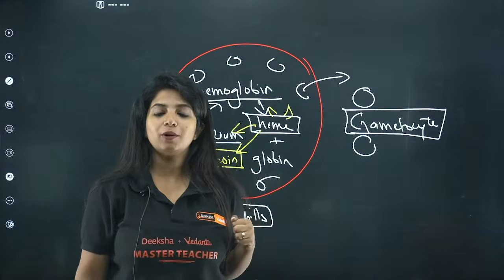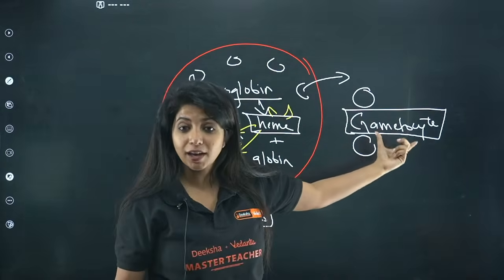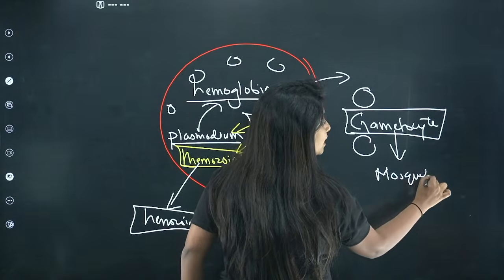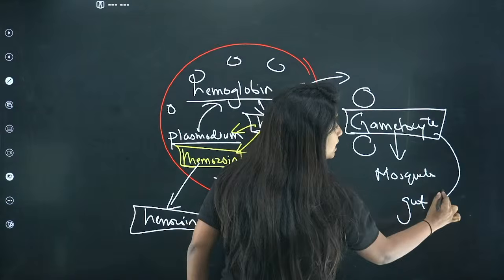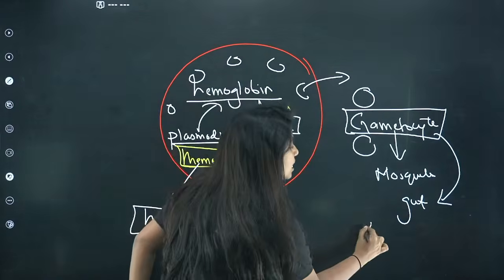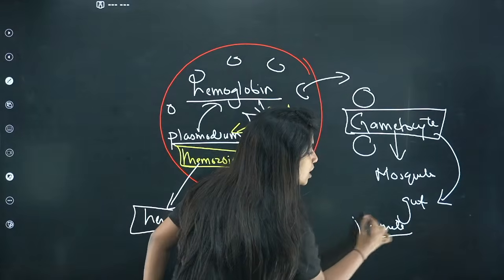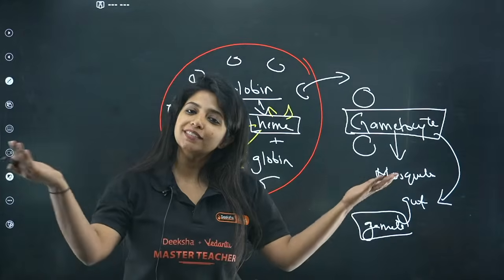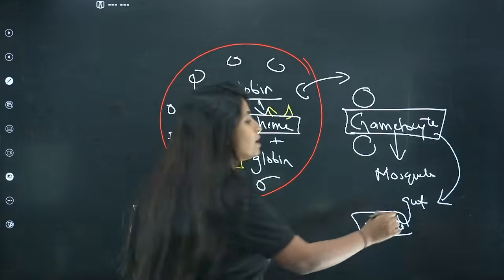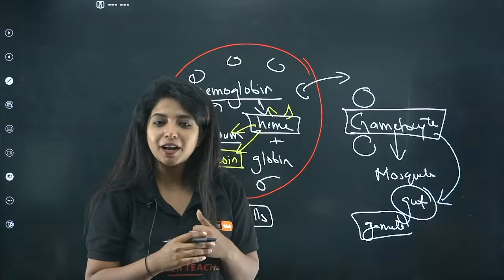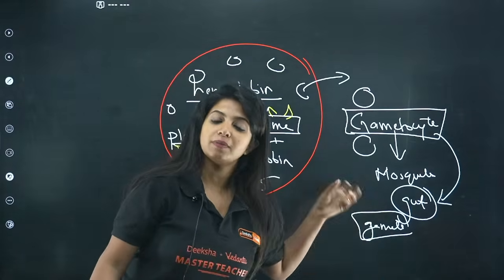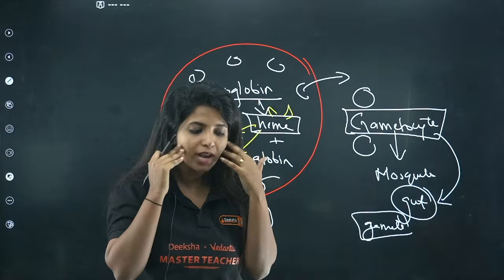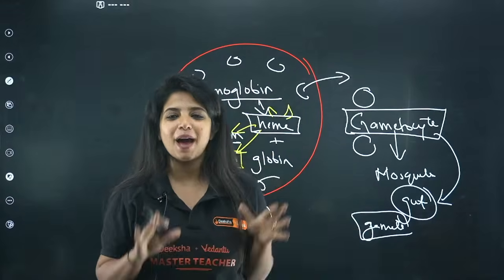When it comes to drink the blood, what happens? The gametocytes which are there over here are going to be taken up by the mosquito. Now inside the gut of the mosquito, my dear children, these gametocytes are going to form gametes, that is male and female gametes. Now these gametes are going to fuse together to do sexual reproduction. So where does the sexual reproduction happen? Inside mosquito's gut. Now you got the baby plasmodium. These plasmodium will move from the gut to the salivary gland of the mosquito. And the stage where it goes is known as sporozoite. And again, we are back at zero.